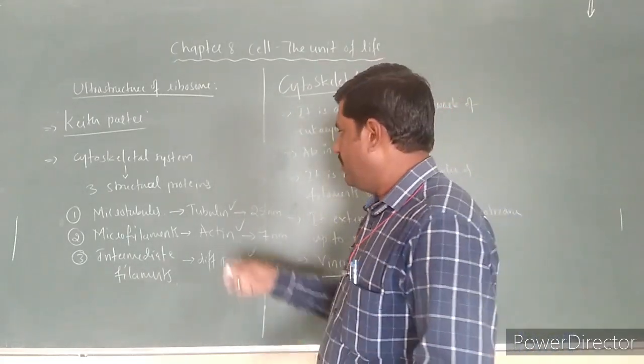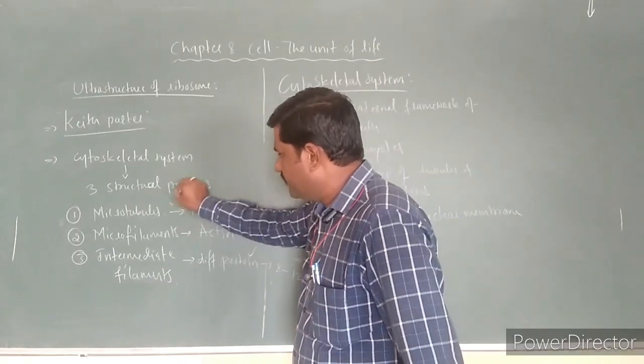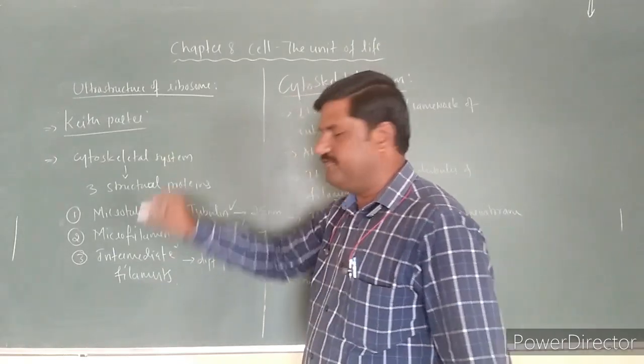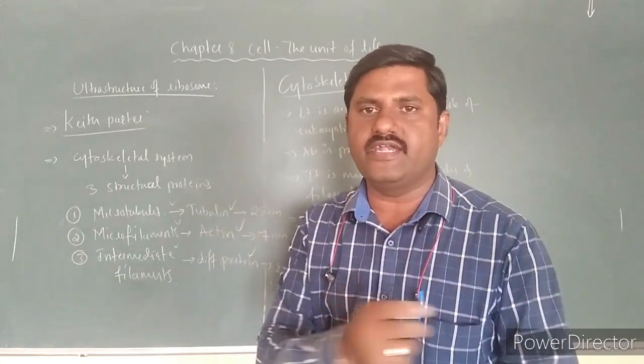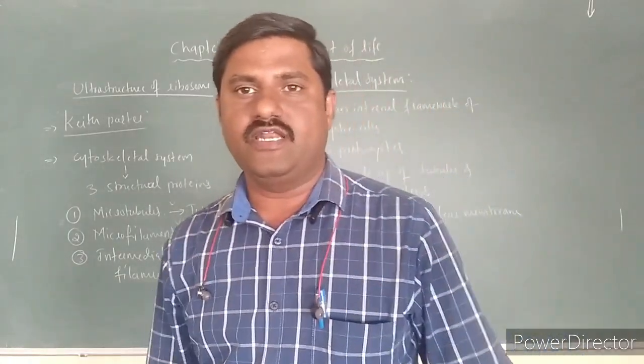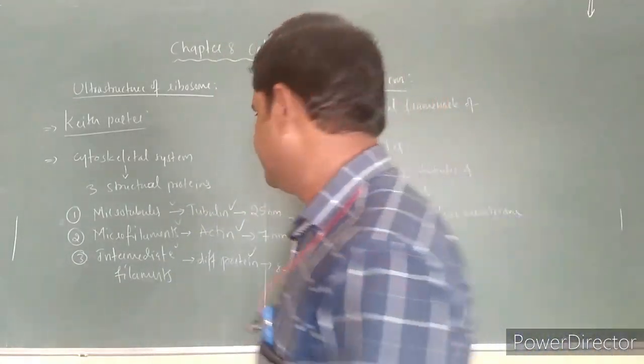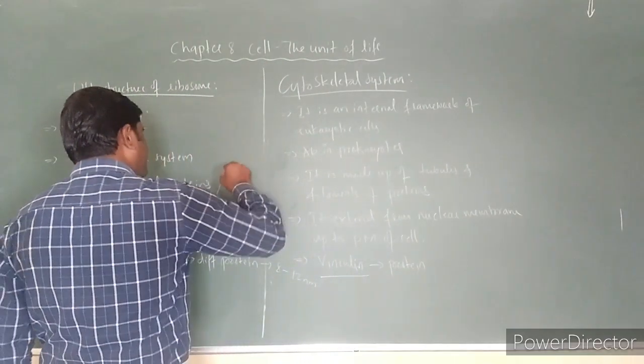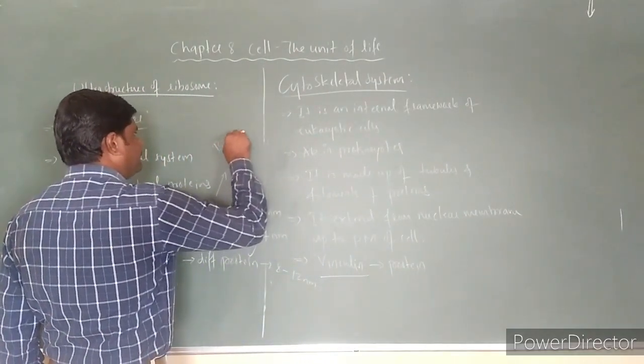All these three, microtubules, microfilaments, and intermediate filaments, are bound respectively with the help of trabecular strands.